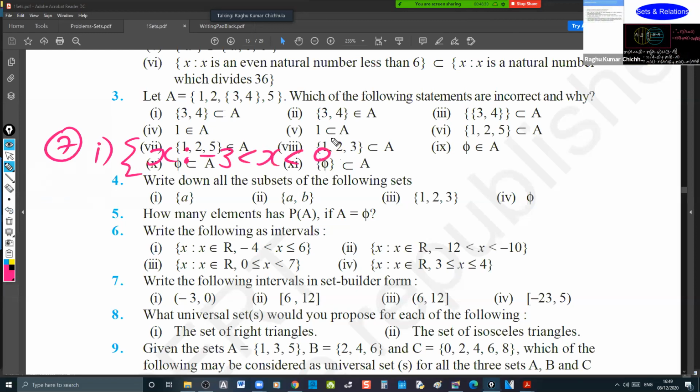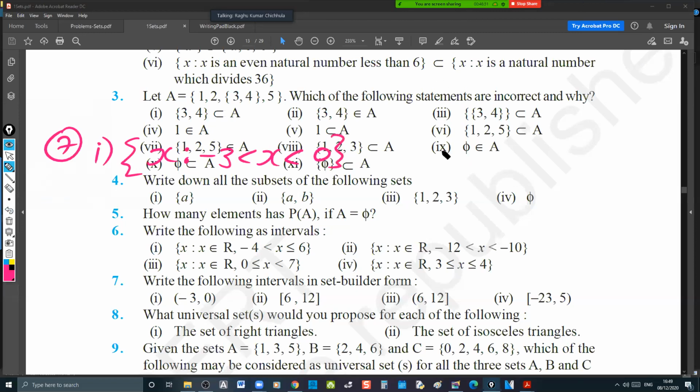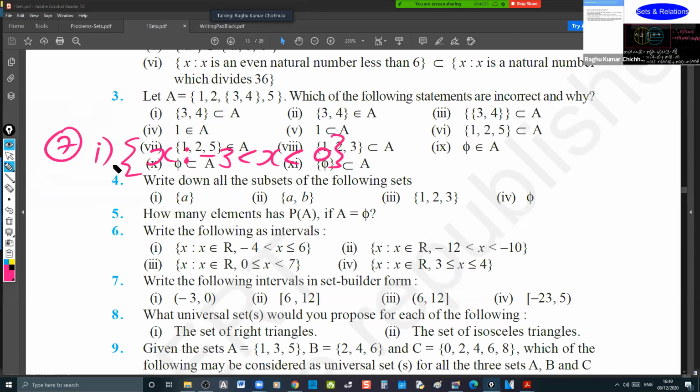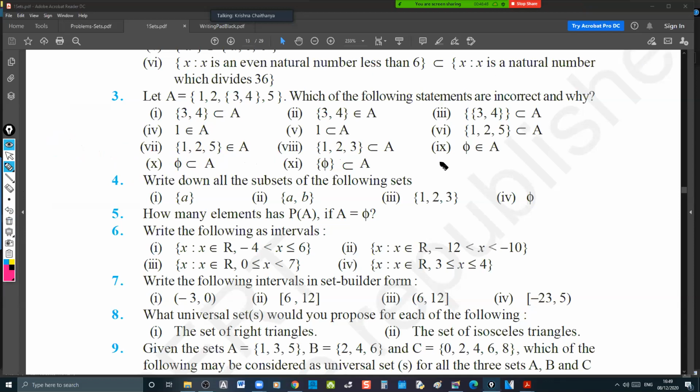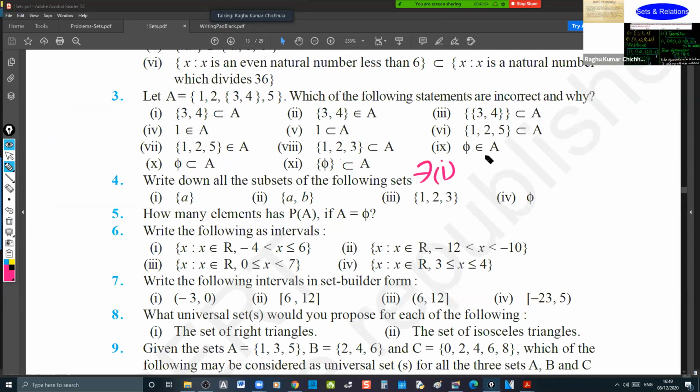Is it visible to you both? Yes, sir. I'll take this case. Is it visible? Should I take the page separately? It's fine, sir. I'll write it here. Tell me now.